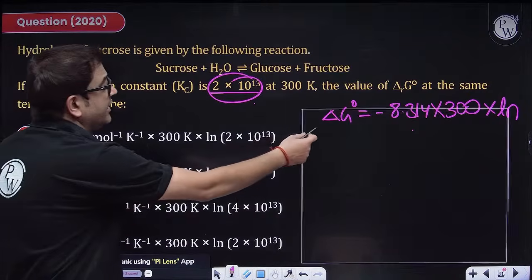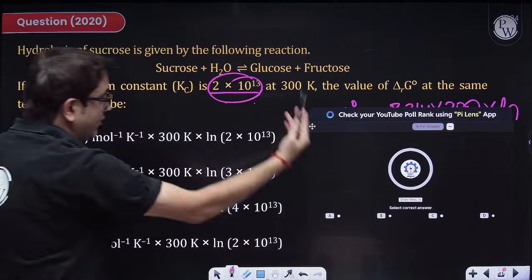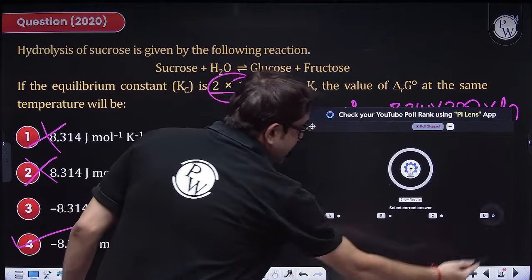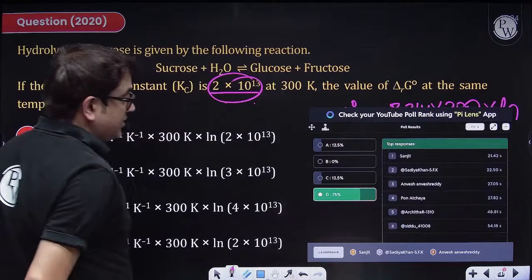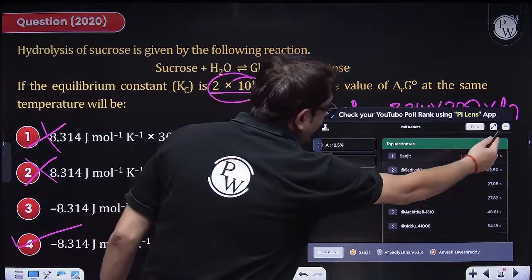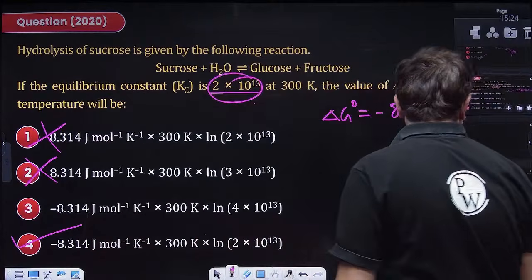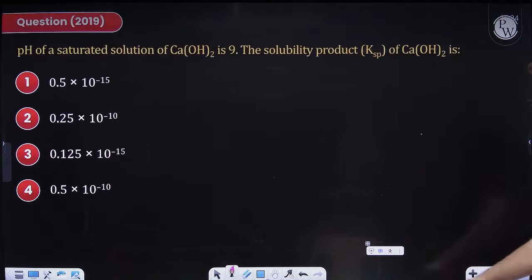So option 4 will be your correct answer. Again, a very doable question, but beta, these are all PYQs. These are all relevant questions which have been asked. So perfect, good participation beta. Moving to the next one.